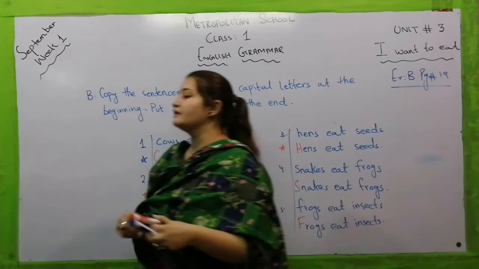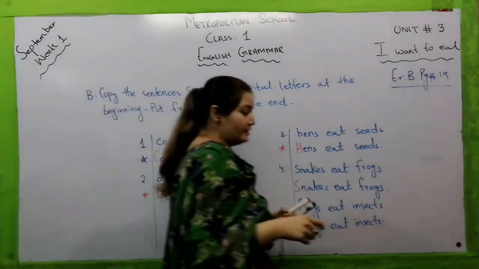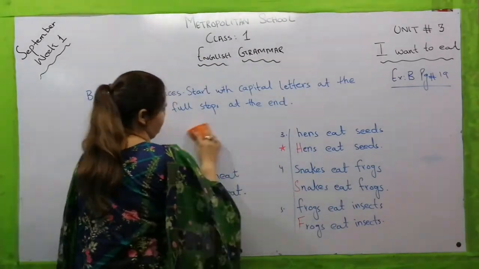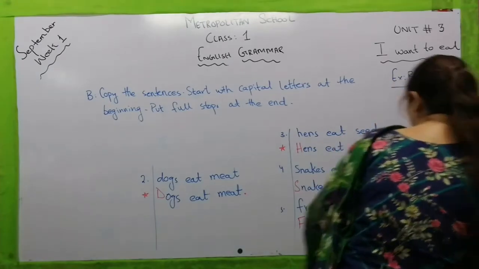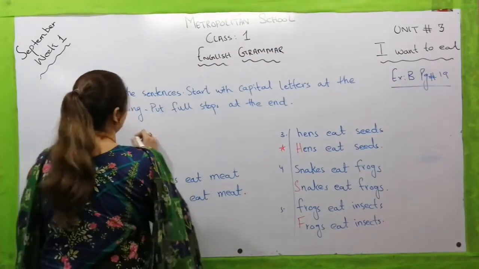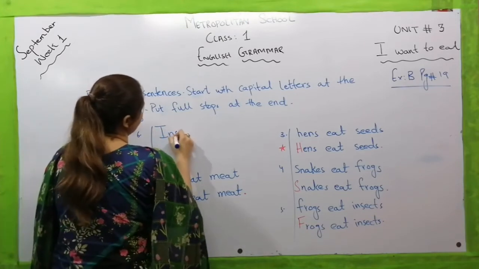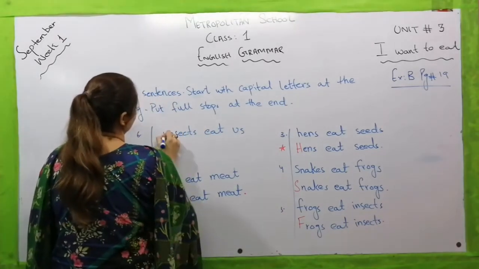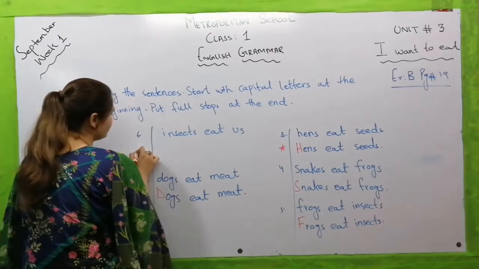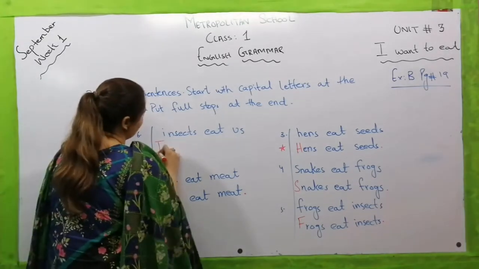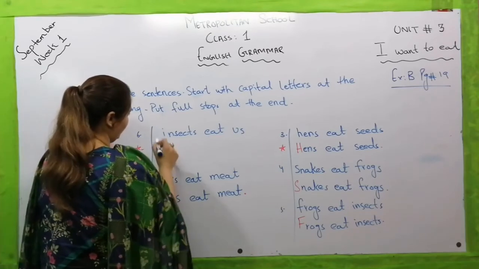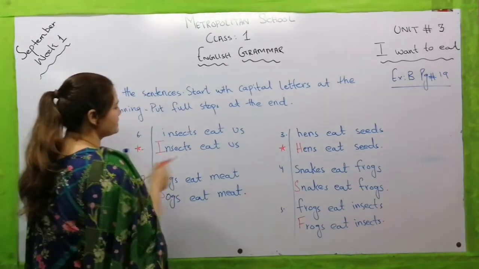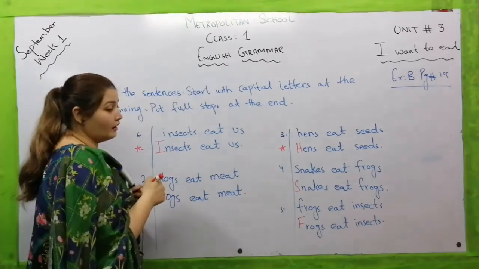Now let's move toward the last sentence, which is insects eat us. Is that true? Do insects really eat us? Have you ever been bitten by an insect? Insects eat us. Now let's do this. This is going to be your last sentence for today. First letter capital I. Insects eat us. The rest of the sentence will be the same, and then you are going to mark a full stop here.